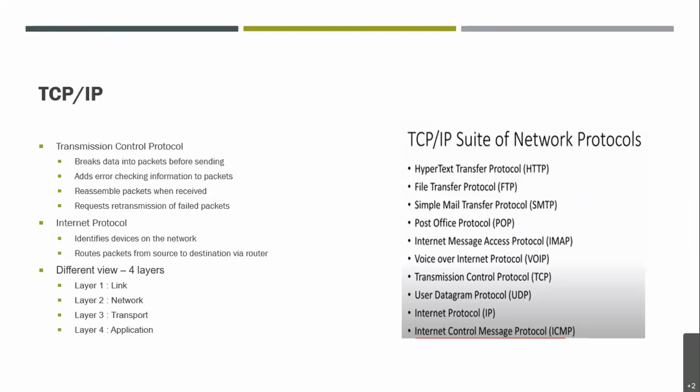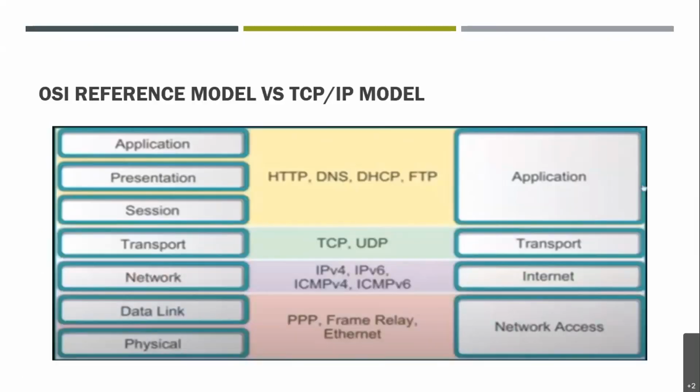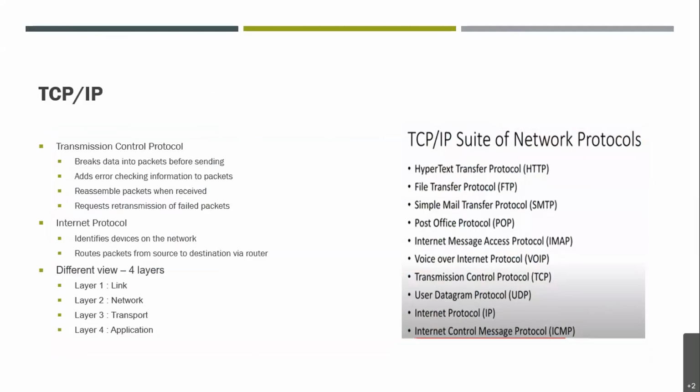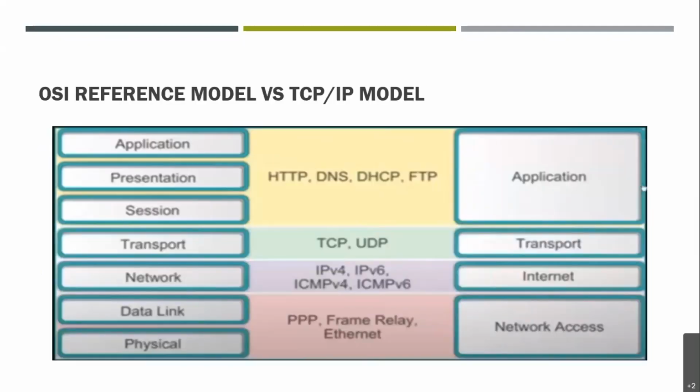Another one is ARP. ARP is basically used to find the MAC address from the IP address, right? It fetches the MAC address, right? So here in our next slide, the TCP/IP model is, you can see in the entire picture, on the right side we have the TCP/IP model.